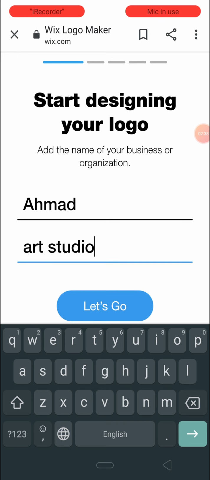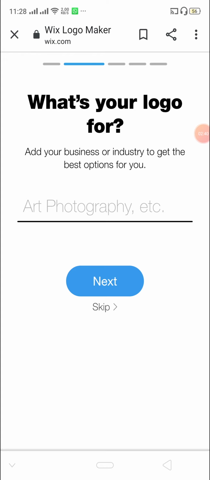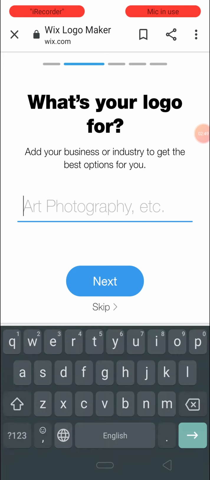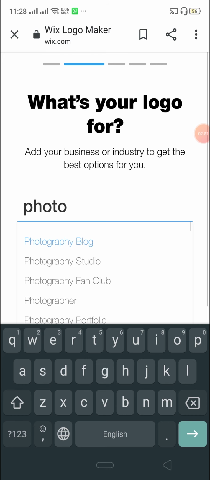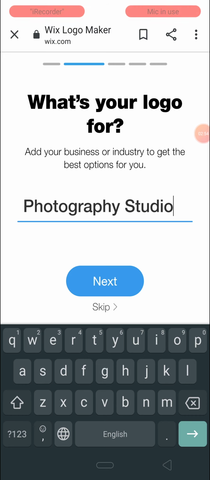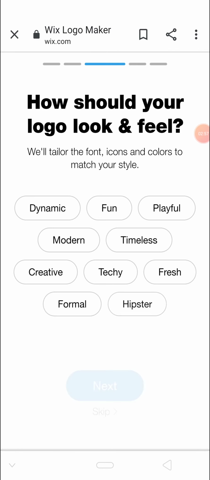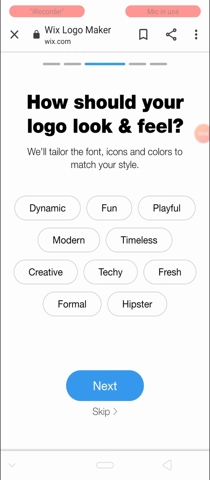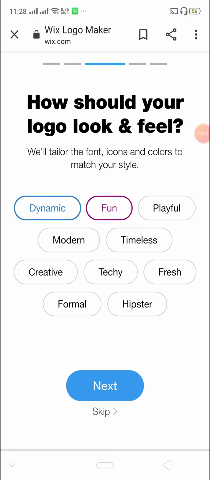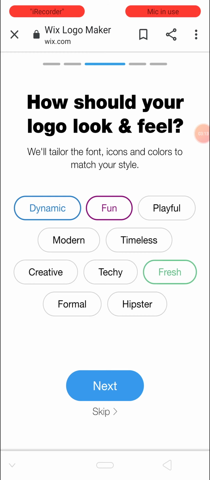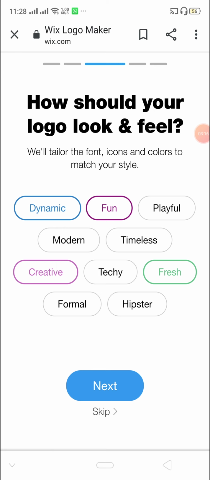After clicking on let's go, they will ask about the domain, the area of your logo, like what kind of logo you want and what the purpose of your logo is. As Aman Art Studio is totally related to photography, we'll just go with photography studio. They will ask you about your logo and feel. This basically depends upon your personal choice. I will just go with a fun and dynamic feel, and I need some kind of freshness and creativity in my logo, so I would just select this.